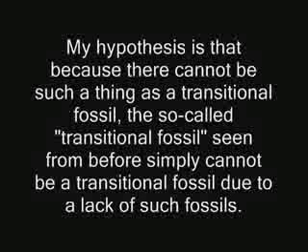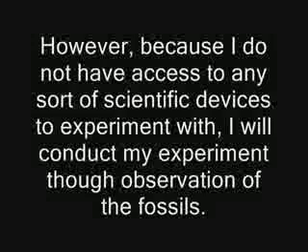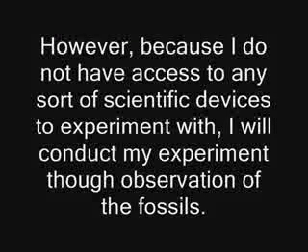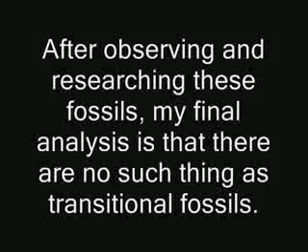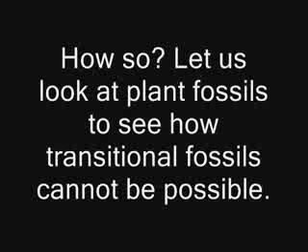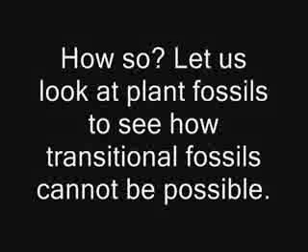However, because I do not have access to any sort of scientific devices to experiment with, I will conduct my experiment through observation of the fossils. After observing and researching these fossils, my final analysis is that there is no such thing as transitional fossils. How so? Let us look at plant fossils to see how transitional fossils cannot be possible.